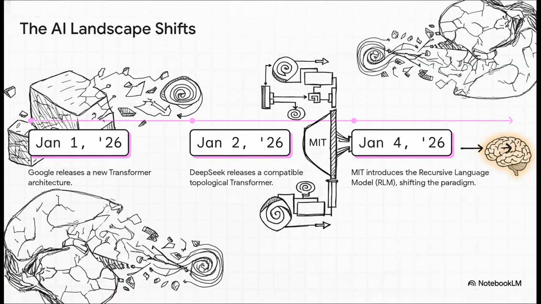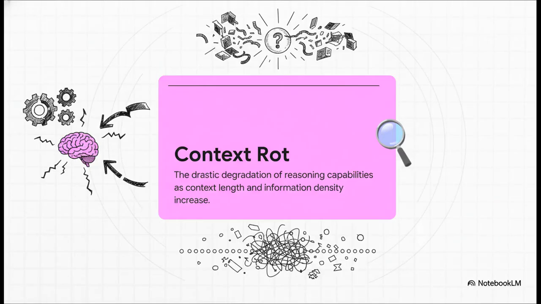The AI landscape is iterating at an unprecedented rate. But while major players release incremental updates to existing transformer architectures, a more fundamental shift is underway. Research from MIT has identified a critical vulnerability, a vulnerability they call context rot, and it affects all current models. So, what exactly is context rot?